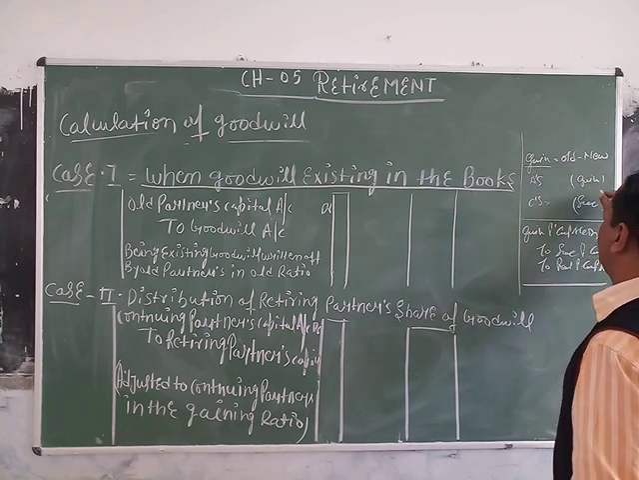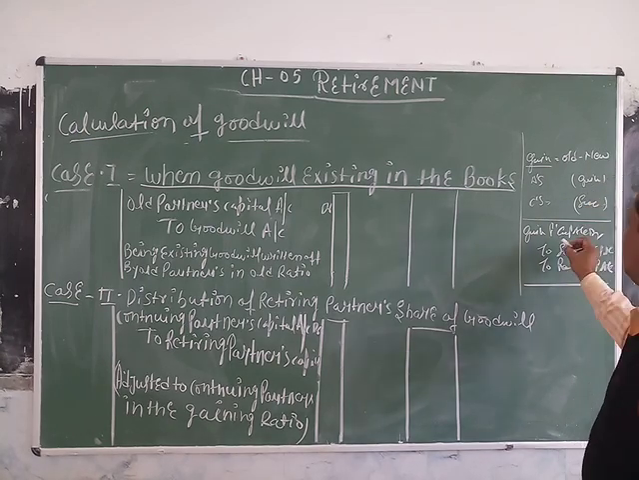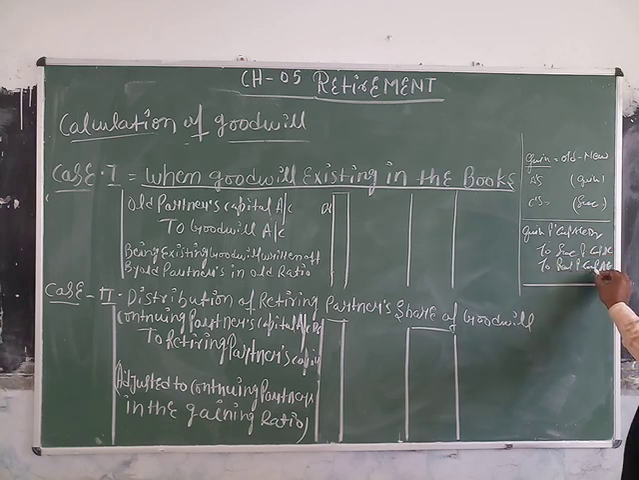This one journal entry is passed if, while we are using the formula of gaining ratio, one partner sacrifices and another partner gains. Then the journal entry is: gaining partner's capital account debited to sacrificing partner's capital account to retiring partner's capital account.